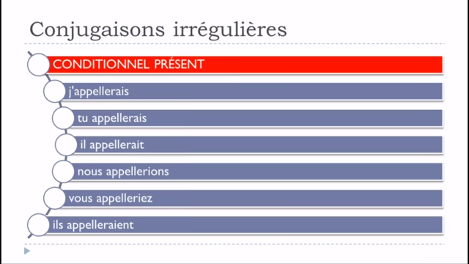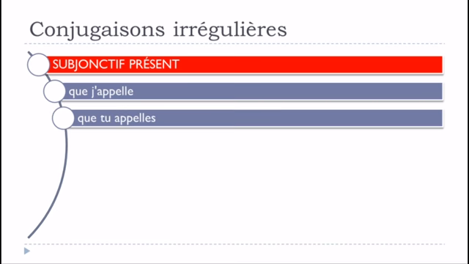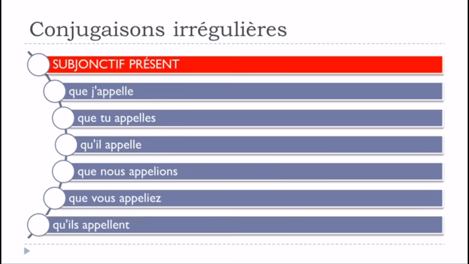Okay? And last but not least, le subjonctif présent, que j'appelle, que tu appelles, qu'il appelle, que nous appelions, que vous appeliez, qu'ils appellent. Okay? And here you can see that je, tu, il, and ils at the plural form are concerned by that. So same thing, you double the L, and then you open the sound of this here. Que j'appelle, que tu appelles, qu'il appelle, and then here you just keep the form and you just keep the normal ending, que nous appelions, que vous appeliez, qu'ils appellent.